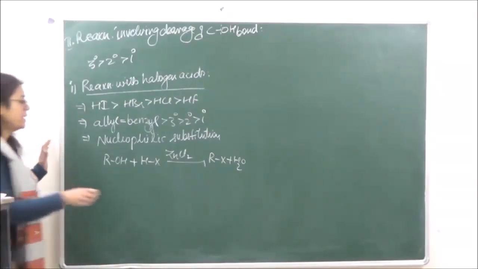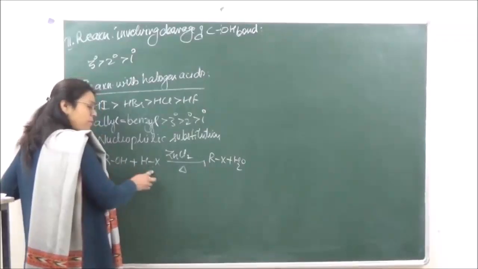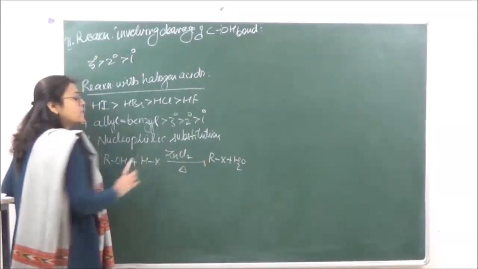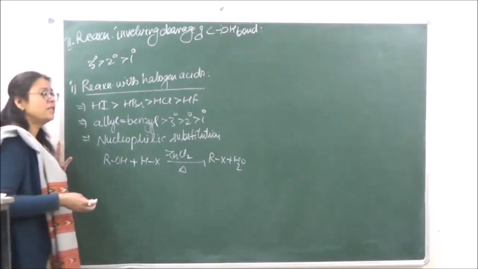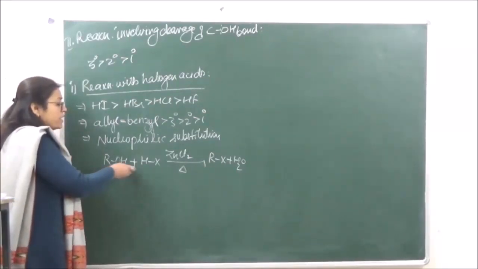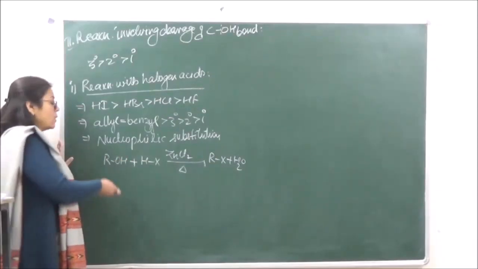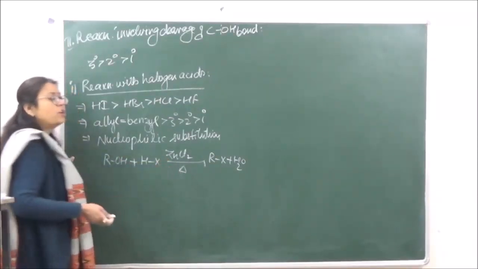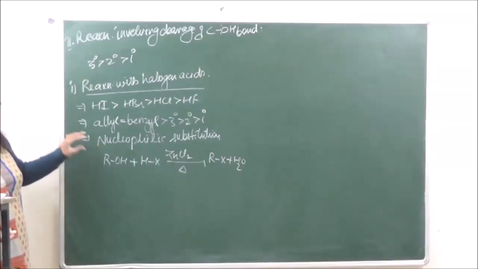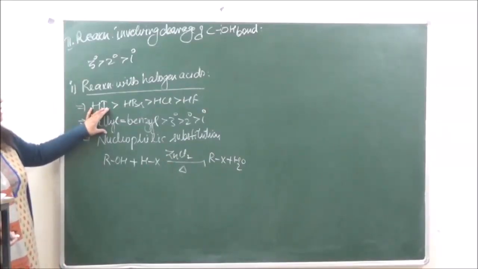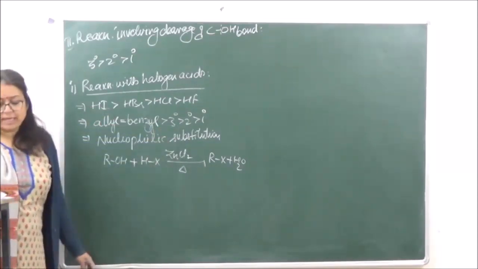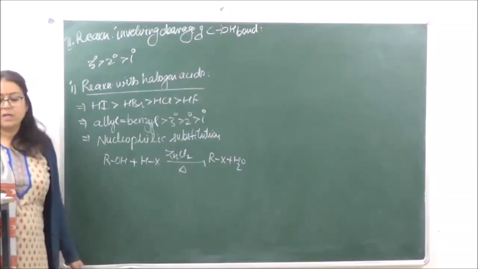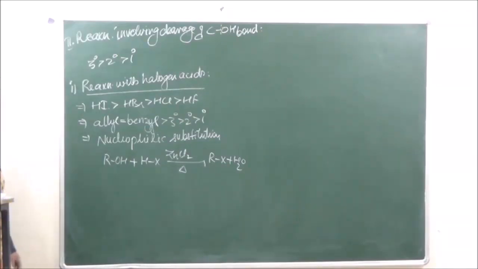When we mix a 3 degree alcohol with HX, the turbidity appears very fast. Immediately it will appear. Okay. So that shows us that the alcohol we are using is a 3 degree alcohol. Secondary is going to give us turbidity after a little while, whereas primary is going to give us turbidity only on heating. So this very clearly explains the trend of reactivity. 3 degree will be most reactive, then 2 degree, and then 1 degree. Okay? So this is what the reaction is.